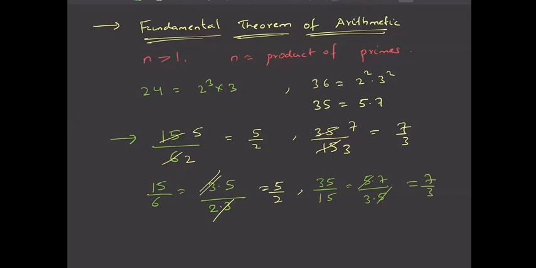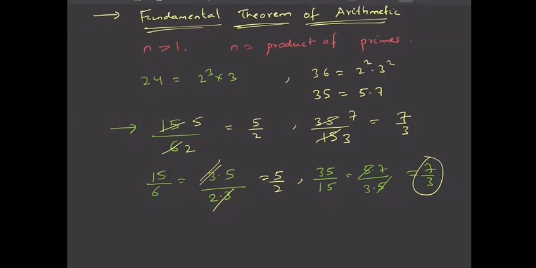Now can you cancel this 7 by 3 further? Can you reduce this 7 by 3 further? No, you can't reduce it, because 7 and 3 are already primes. One prime cannot cancel another prime. This number 3, which is prime, cannot cancel the other prime, which is 7. You try to understand this: one prime cancels the same prime, it cannot cancel another prime.